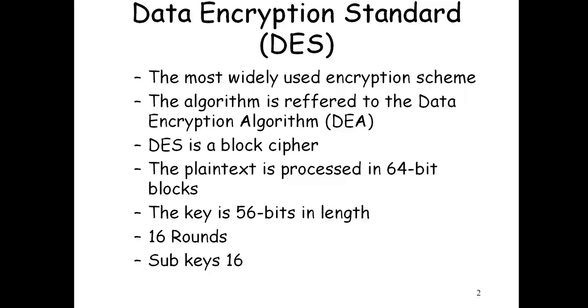Basically, the Data Encryption Standard is a block cipher. A block cipher takes a block of data or text and generates a block of ciphertext. So there are basically two types, block cipher and stream cipher. A stream cipher transforms bit by bit from plain data to cipher data, or encrypted data.